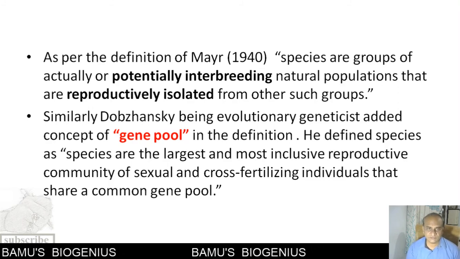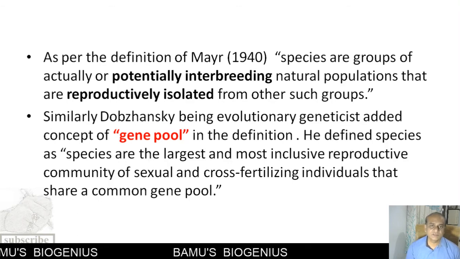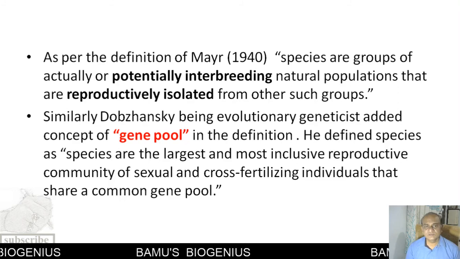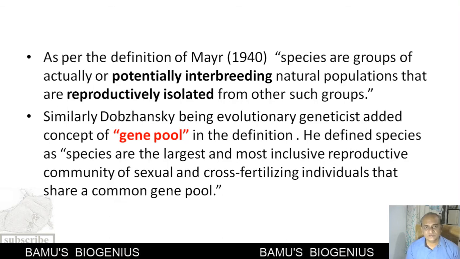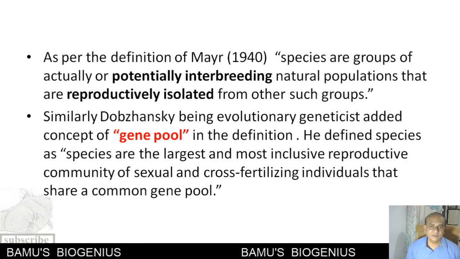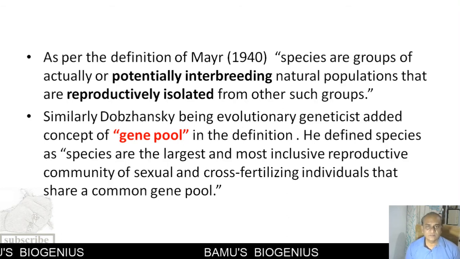He emphasized interbreeding among the individuals of the same species. Plus, he also said that they should be reproductively isolated, that means the members of two species should not reproduce among themselves. So this was the definition of the biological species concept.